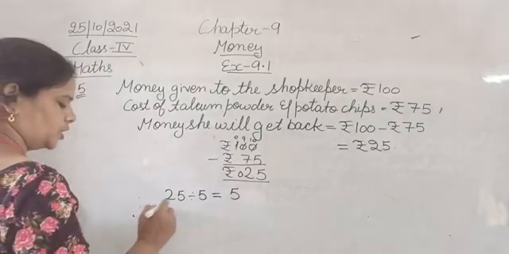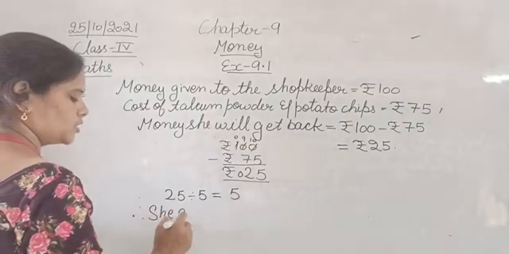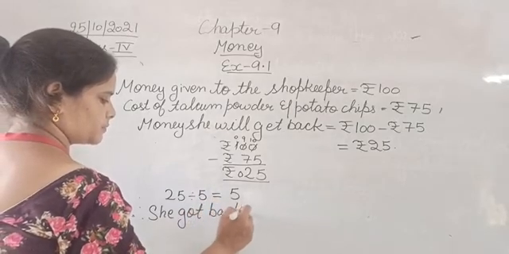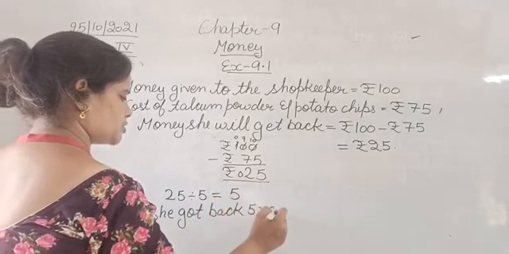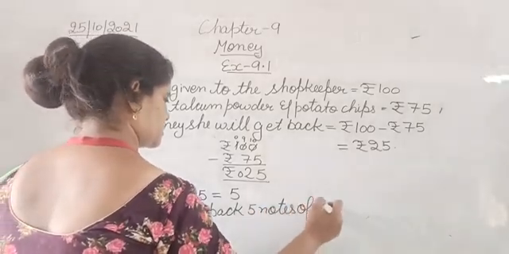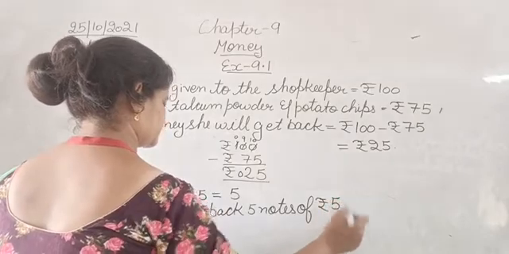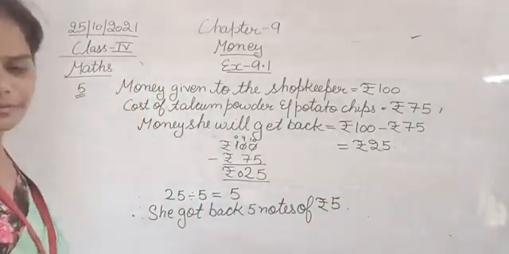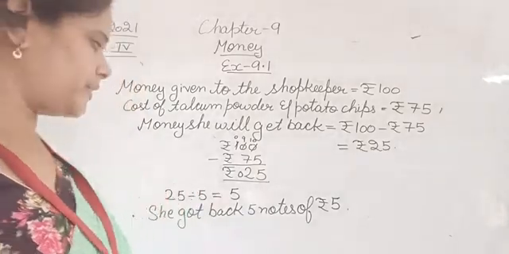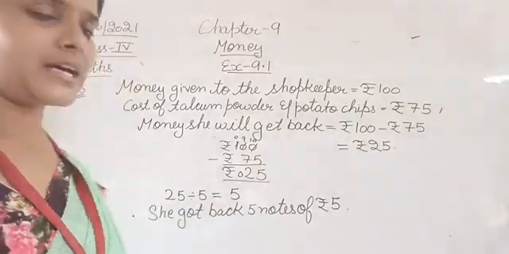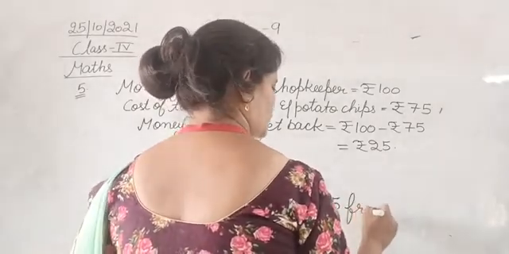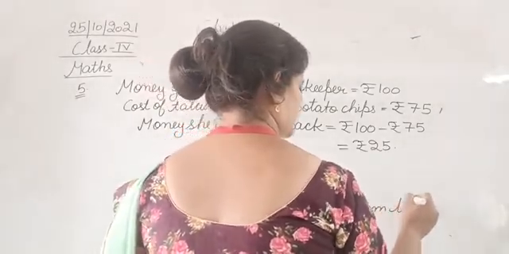Therefore, she got back 5 notes of rupees 5 from the shopkeeper.